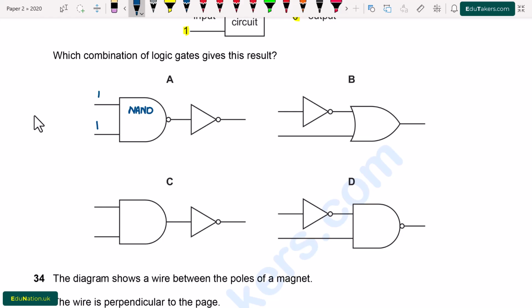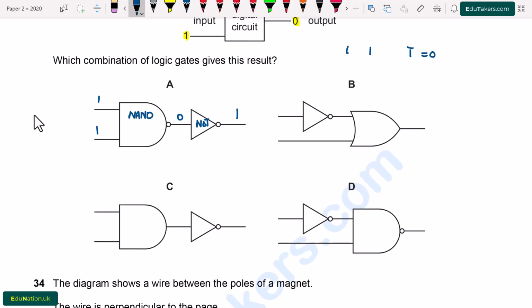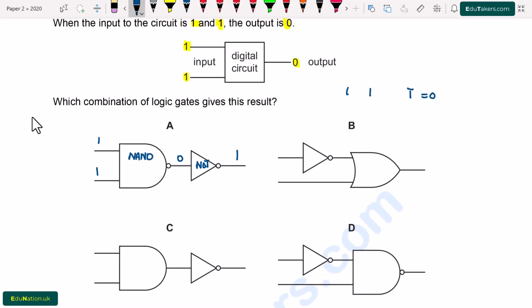A NAND gate is obtained when we apply a NOT gate over an AND gate. So when I apply the AND gate here, 1, 1 gives 1. Because in the AND gate, if both of the inputs are high, then the output will be high. And when I apply NOT over it, it becomes 0. So here is 0. Then again there is a NOT gate. When I apply the NOT gate over it, then it becomes 1. So here the input 1 and 1 gives output 1. So this is incorrect.